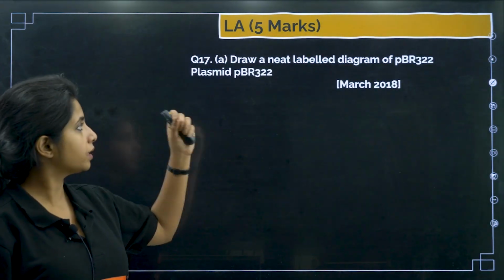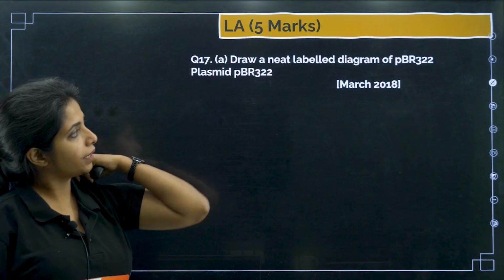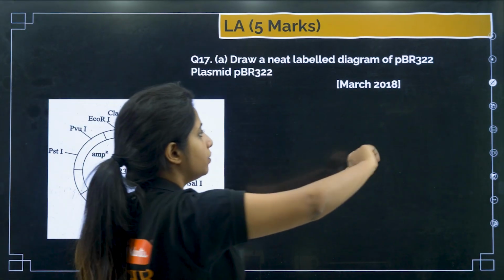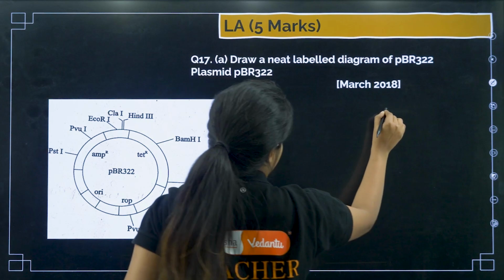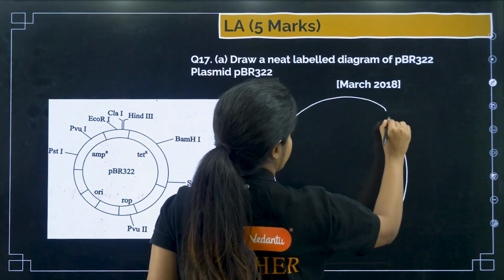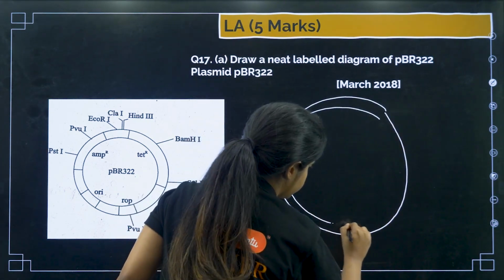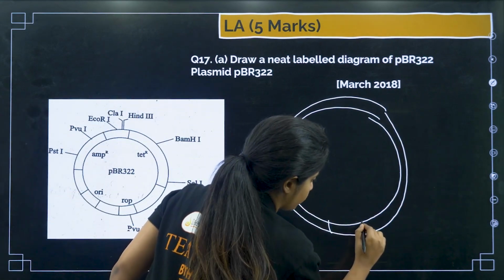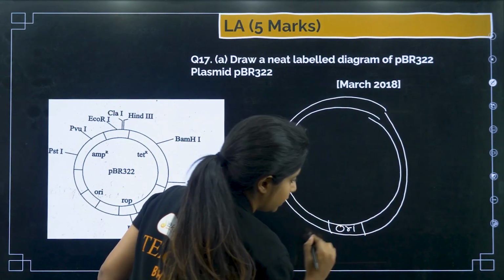Okay. Now next thing. Draw a neat labeled diagram of PBR 322. This is very much important. PBR 322. Okay. For that you have to make 2 rounds because it's a plasmid. Agreed? It will have its own origin of replication. So I'll say ORI site.